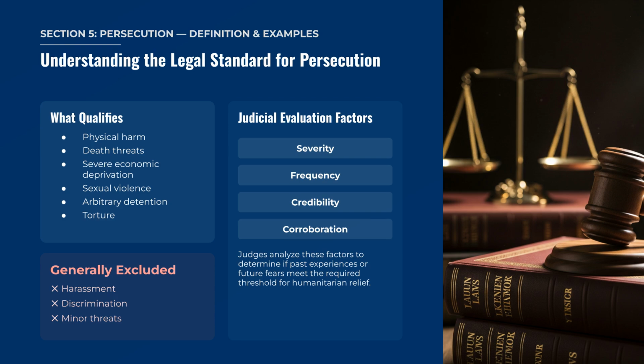Persecution is a core element of asylum and withholding claims. Qualifying harm includes physical harm, death threats, and torture. Harassment and minor threats are generally excluded. Judges analyze the severity, frequency, credibility, and corroboration of the claimed persecution to determine if the legal threshold is met.